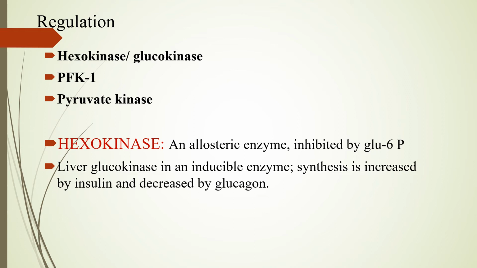So hexokinase is an allosteric enzyme which is inhibited by its own product, that is glucose 6-phosphate. And liver glucokinase is an inducible enzyme, so the synthesis of glucokinase will be increased by insulin and decreased by glucagon.